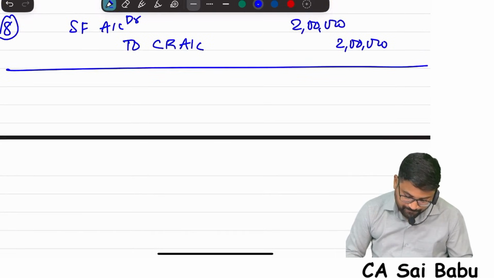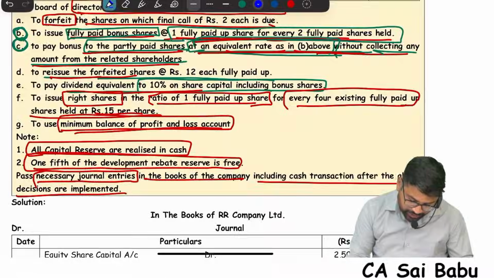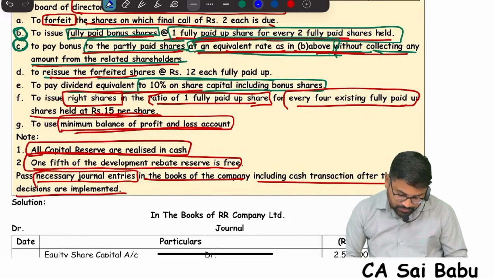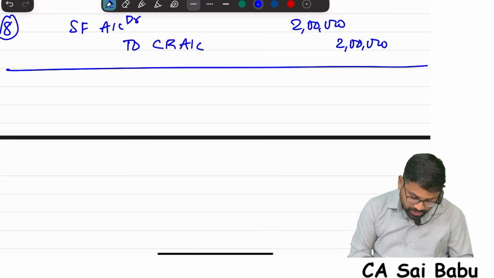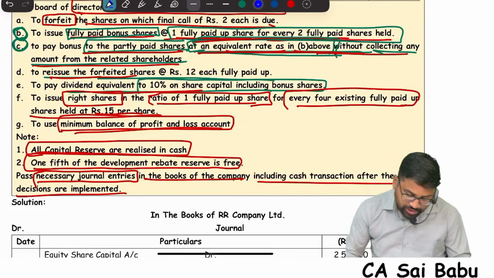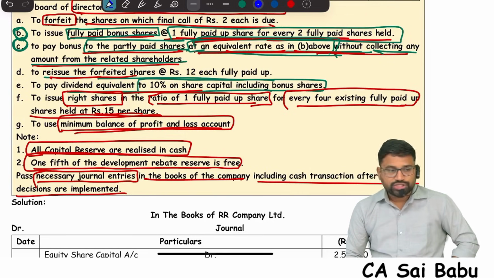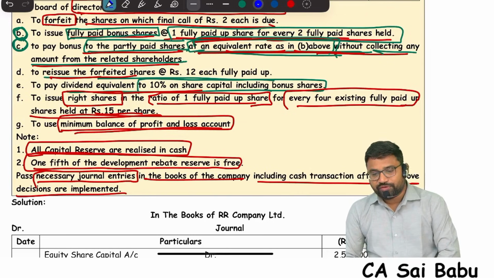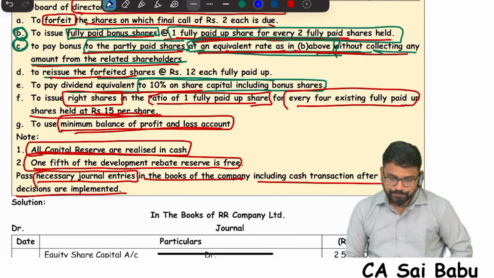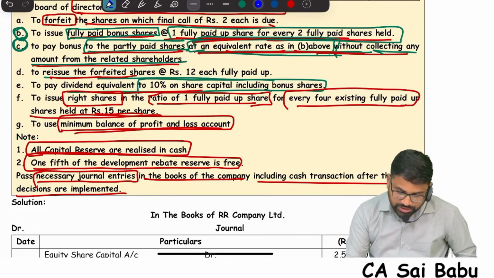Okay. Next, reissue is also done. Next, pay dividend. Dividend we need to pay: 10% on share capital including bonus shares. So tell me how much dividend you are going to pay.